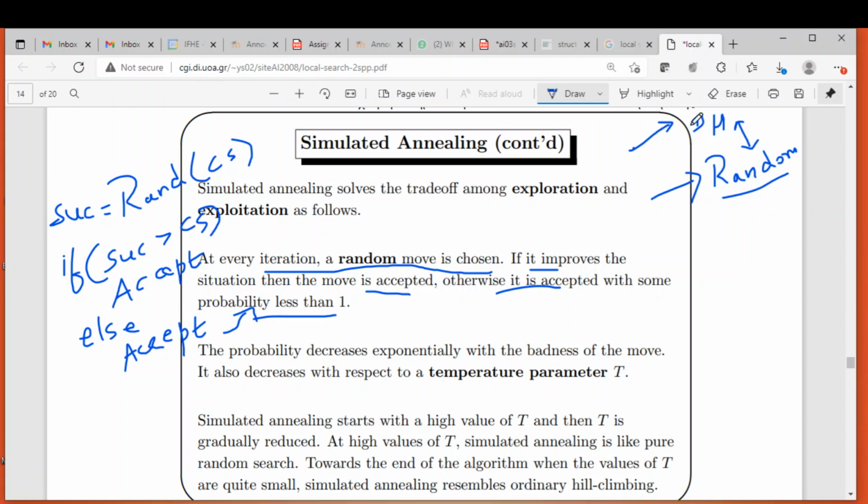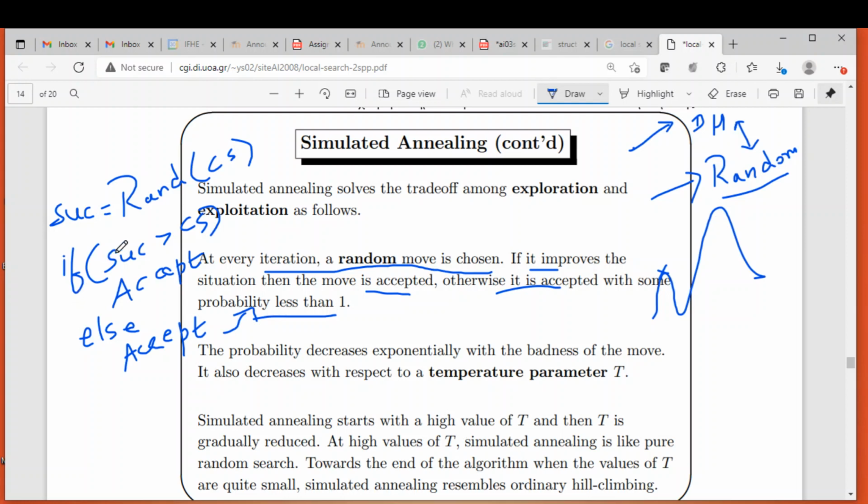It will not come down at all. But what is the problem if you never come down? You may get stuck in local maxima, and if you get stuck in local maxima, you never come down and you will never reach the global maximum. So sometimes you should come down, but not every time.